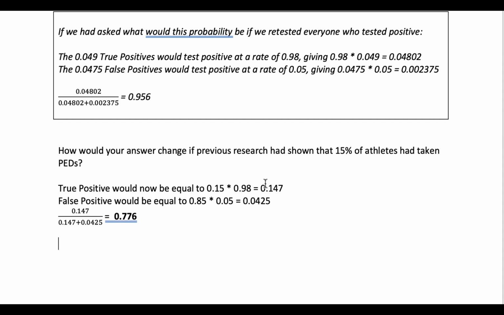When we do that, we get 0.147 and 0.0425 this time. And so the calculation would be 0.147 divided by 0.147 plus 0.0425, which is now equal to 0.776. So the probability goes up when there's a higher percentage of athletes who have taken PEDs.